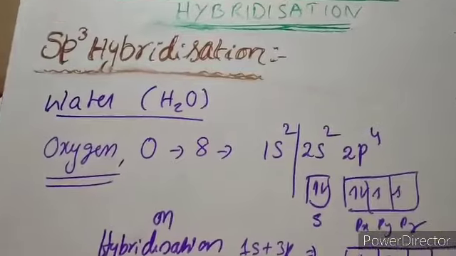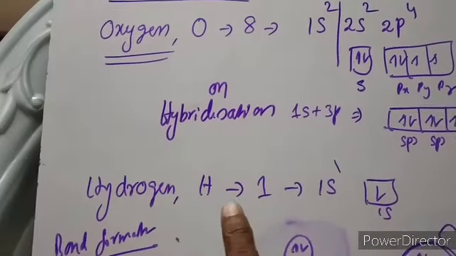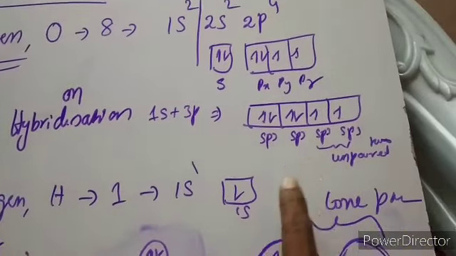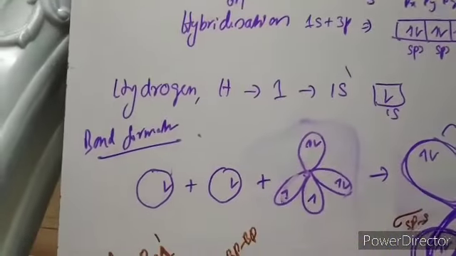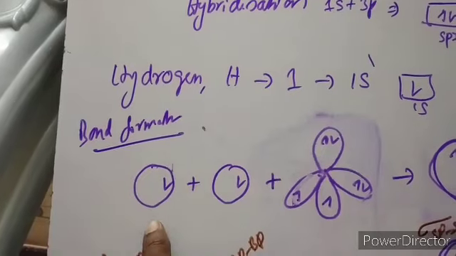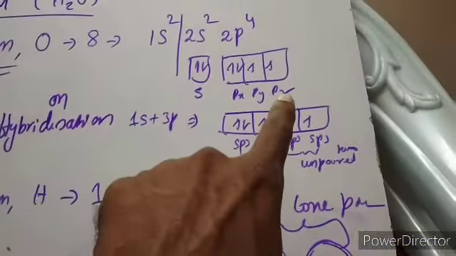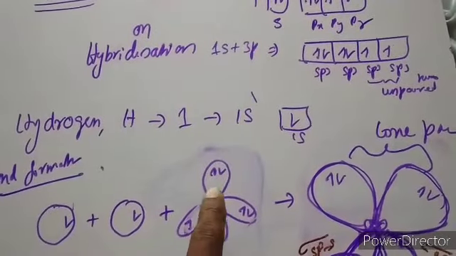Now it is pairing with 2 hydrogen atoms. Hydrogen's atomic number is 1. Its configuration is 1s1, with 1 unpaired electron of opposite spin. Now such 2 hydrogen atoms are spherical, because the s orbital combines with the sp3 hybrid orbitals.